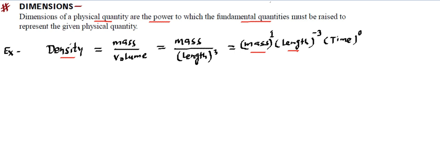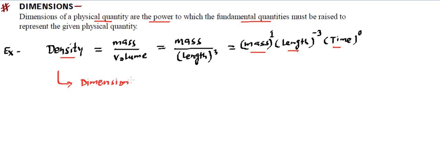So we have basically written down this physical quantity in terms of fundamental quantities, and these fundamental quantities have powers. Mass has power 1, length has power -3, time has power 0. So from here we will be claiming the dimensions of density are